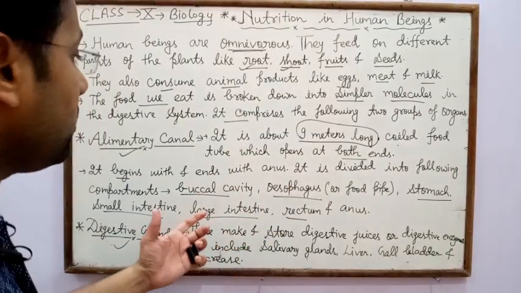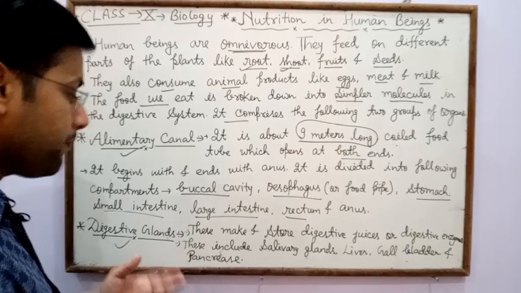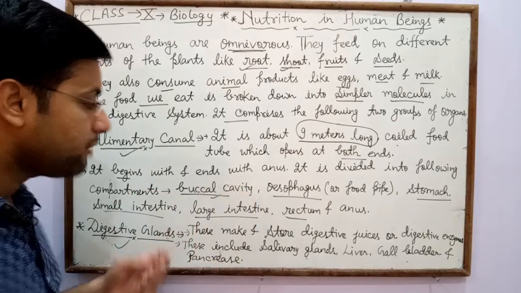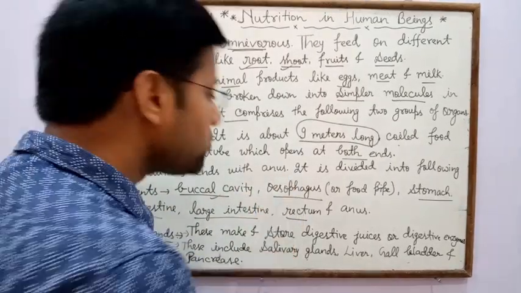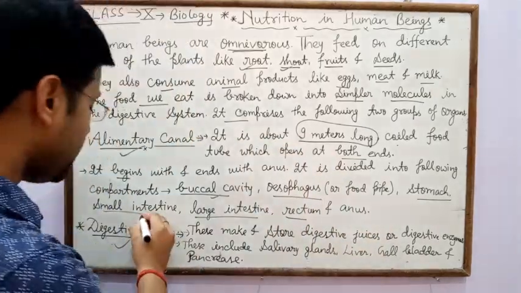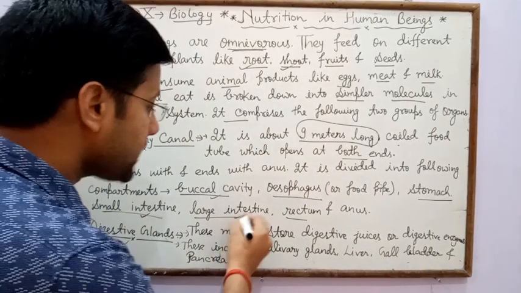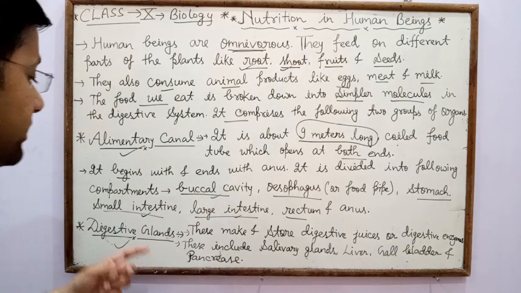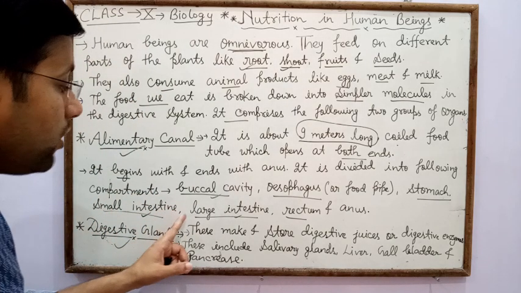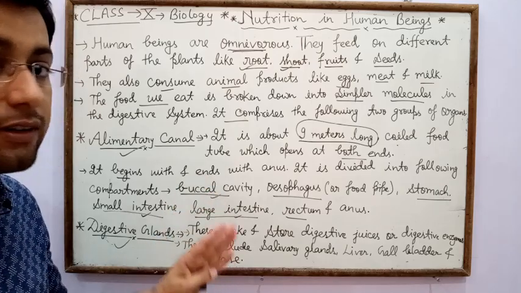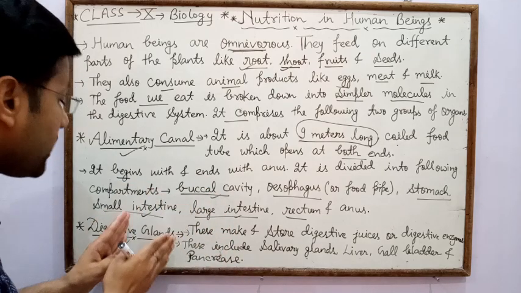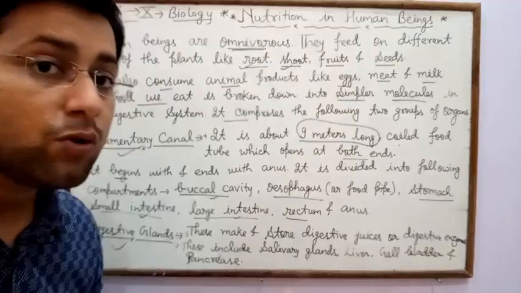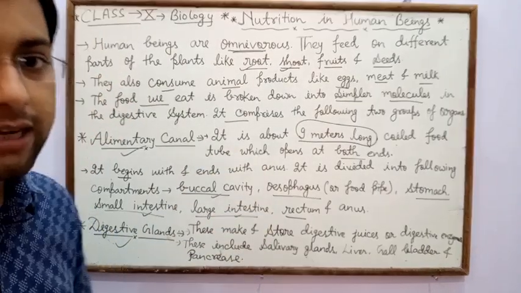So the alimentary canal of human beings consists of the main parts: buccal cavity, oesophagus, stomach, small intestine, large intestine, rectum and anus. Small and large intestine are not named on the basis of length, because the length of the small intestine is more than that of the large intestine.